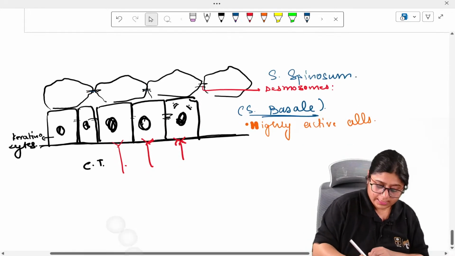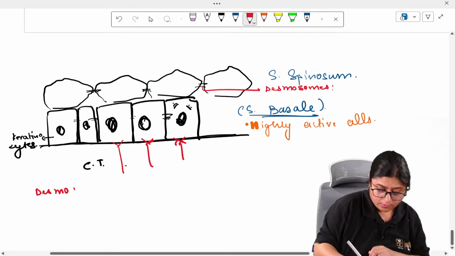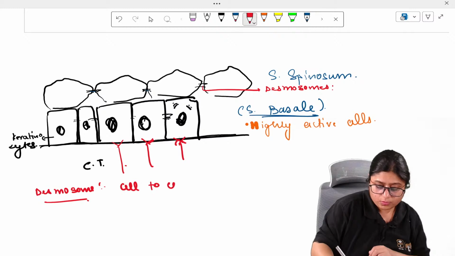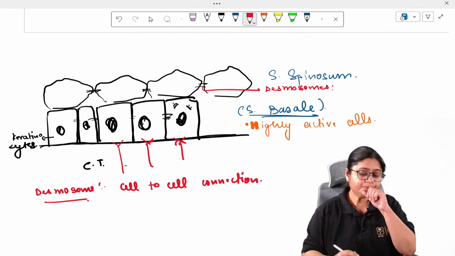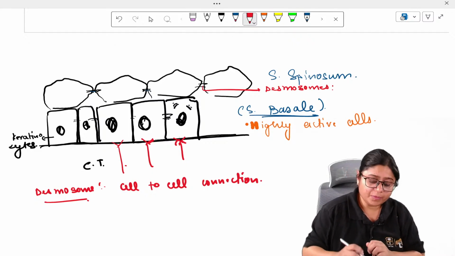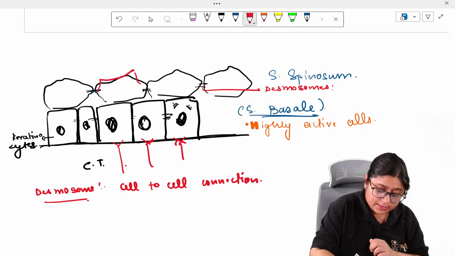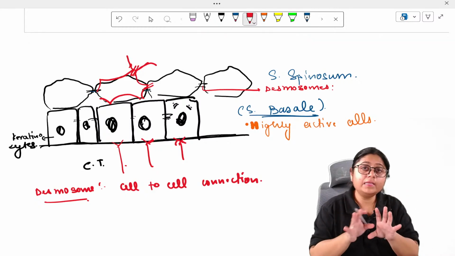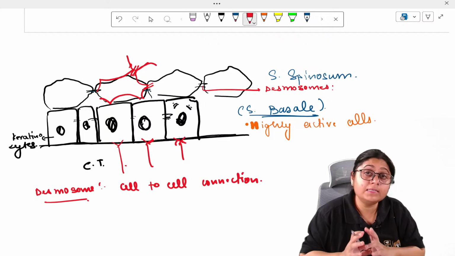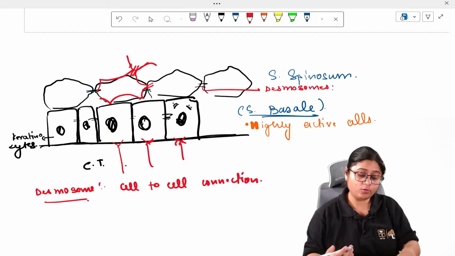Desmosomes are cell to cell connections. The cells are connected with one another with the help of desmosomes, so they remain connected with one another. At whatever points they are connected, they will remain connected, and at other points they will shrink. That's why they appear as spines, or star shaped. So it is called the stratum spinosum.